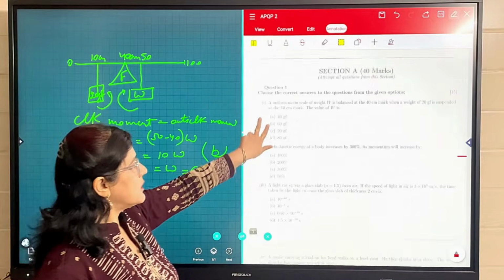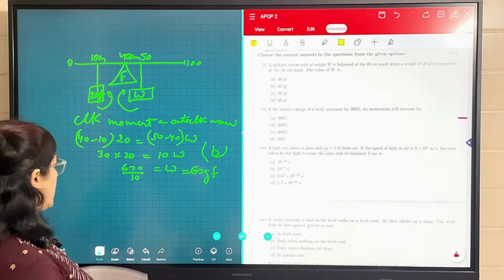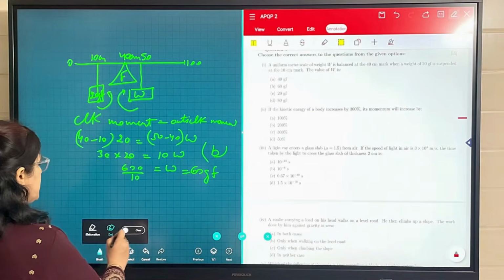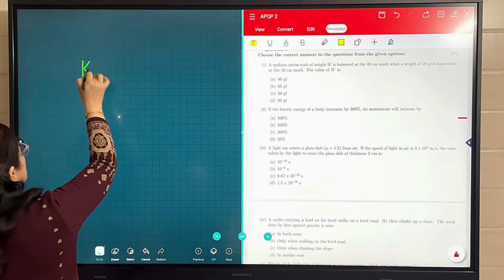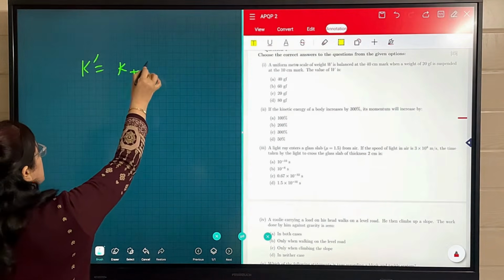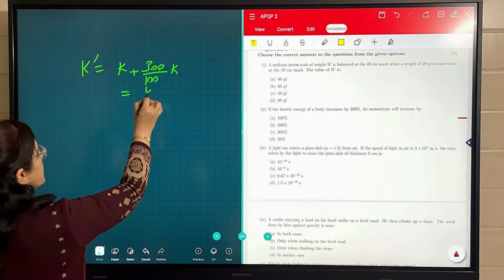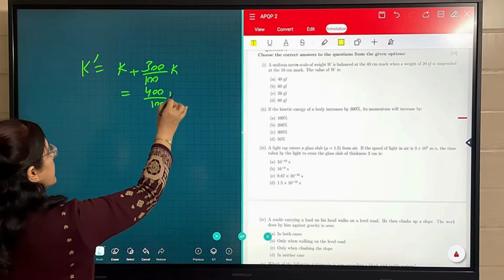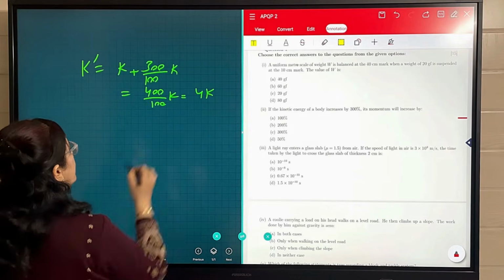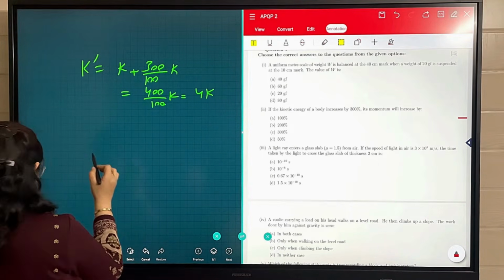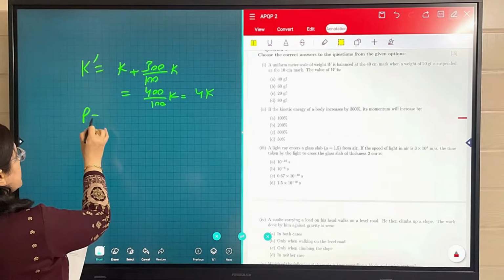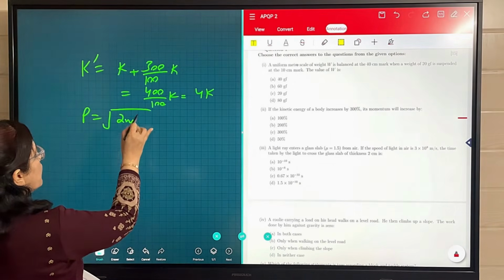Next, if the kinetic energy of a body increases by 300%, the new kinetic energy is equal to kinetic energy plus 300% increase, so it will become 400 by 100 K. It means the kinetic energy becomes 4K. As we know, the relation for momentum is p equal to under root 2mK.